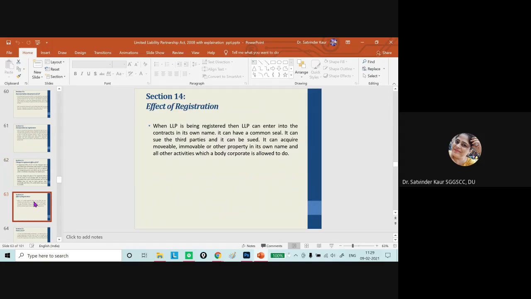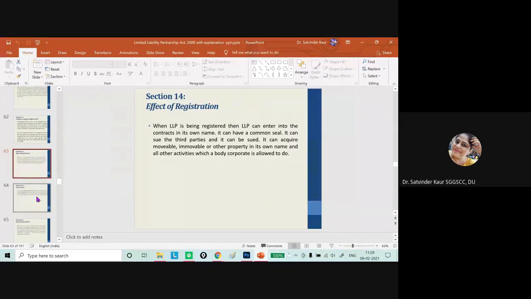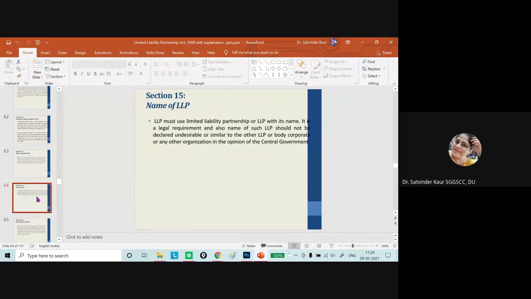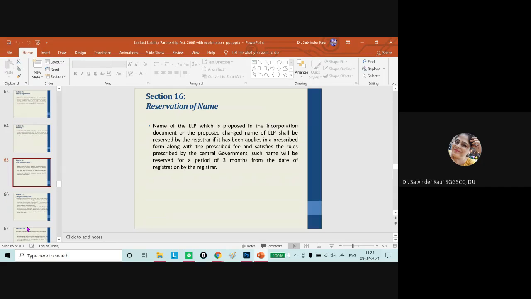Then section 14, effect of registration, we have already discussed that once it is registered, then it can enter into the contract in its own name. Section 15 talks about the name of the LLP. Already discussed that the name should be a different one. It should not have any clash with the existing organization, or it should not be undesirable on any of the points, in the opinion of the central government, then only the name of the LLP will be approved.